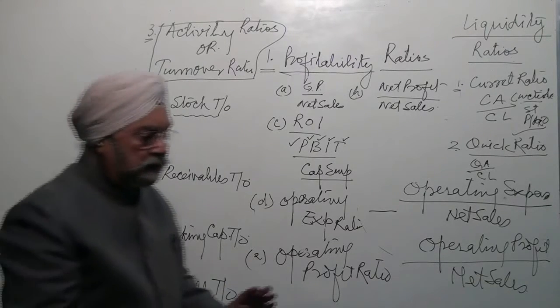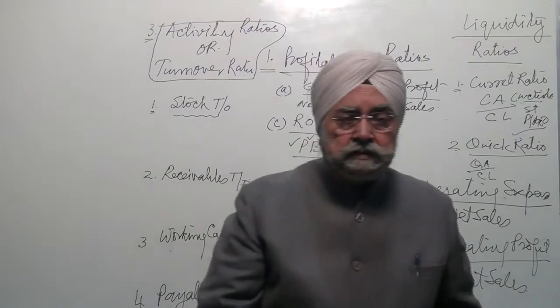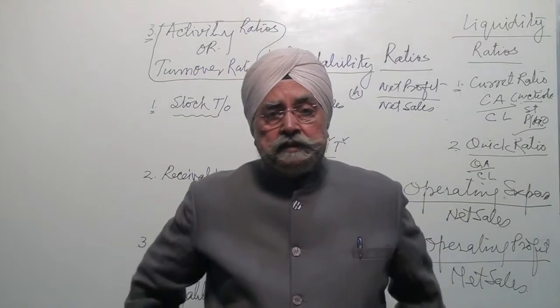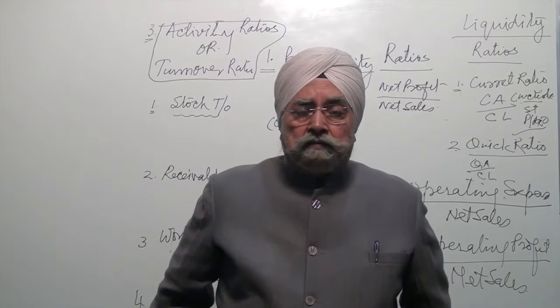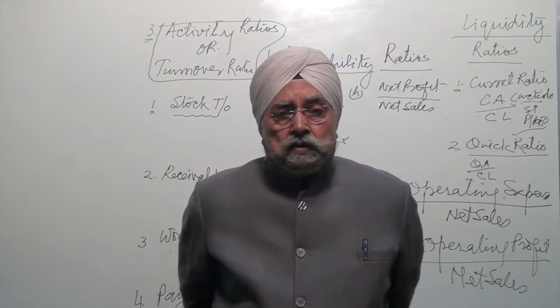These four are in your course. They are turnover ratios in the sense that first one is stock turnover ratio.